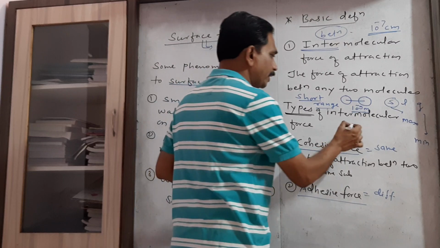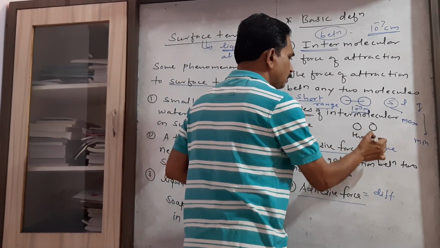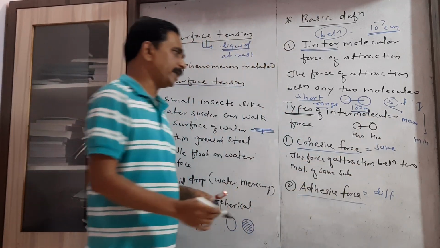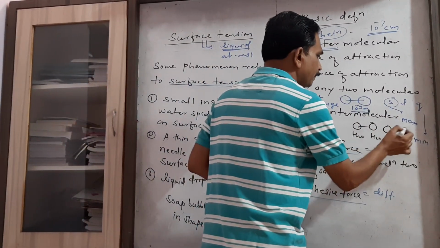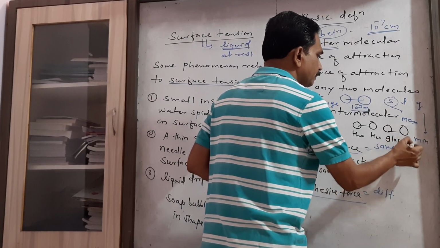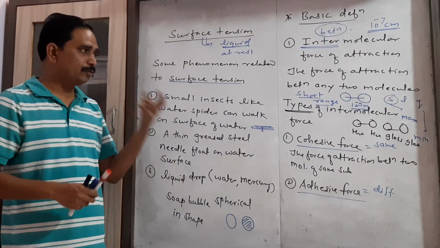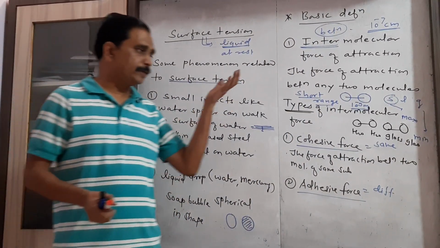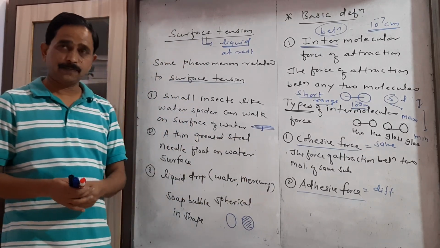For example, the force of attraction between two water molecules, or between two glass molecules, is called a cohesive force.